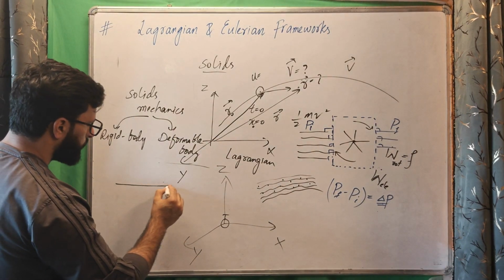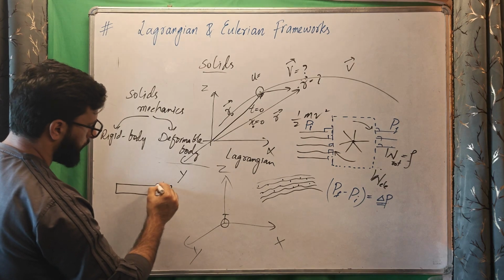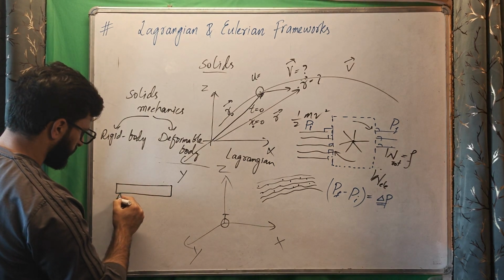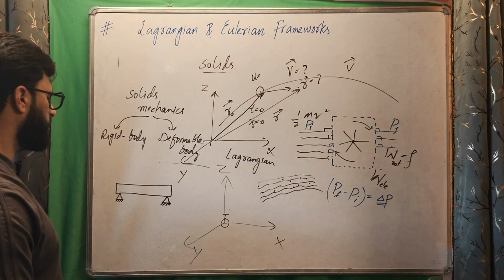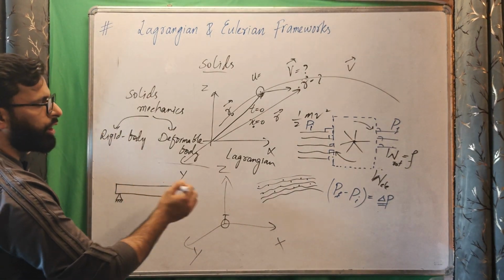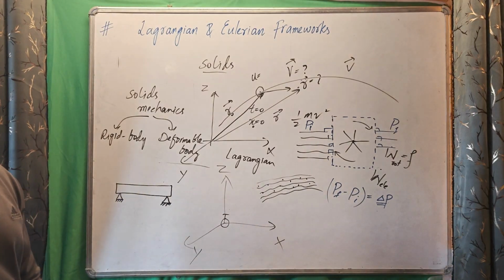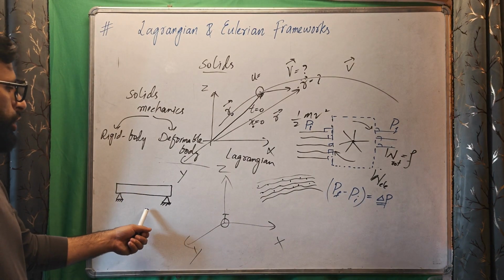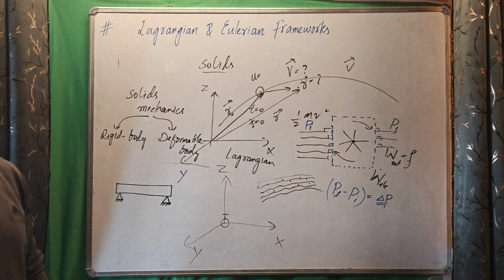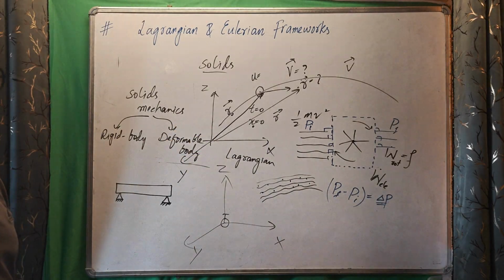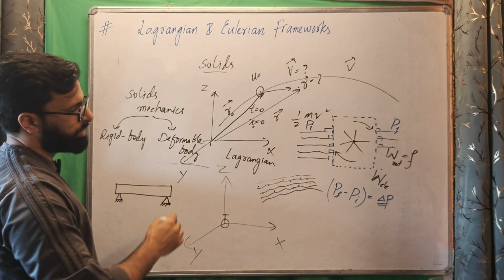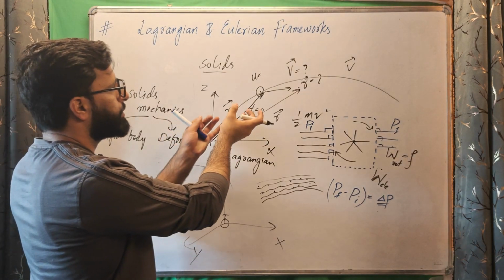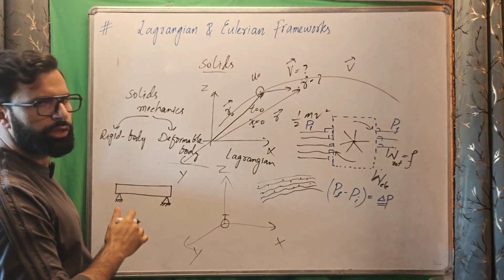But one may think, for example, this is a beam supported at two ends like this. And like fluid, there are also millions, billions of particles. So shouldn't we study this using the Eulerian framework rather than the Lagrangian framework? The answer is no, we don't need that. We can study it using the Lagrangian framework, but that requires tracking individual particles.